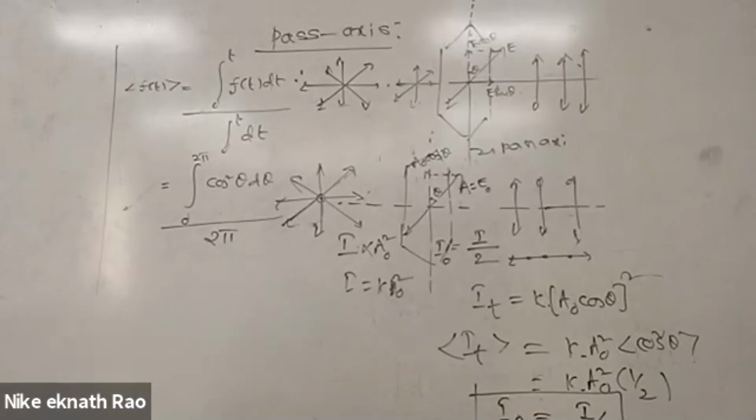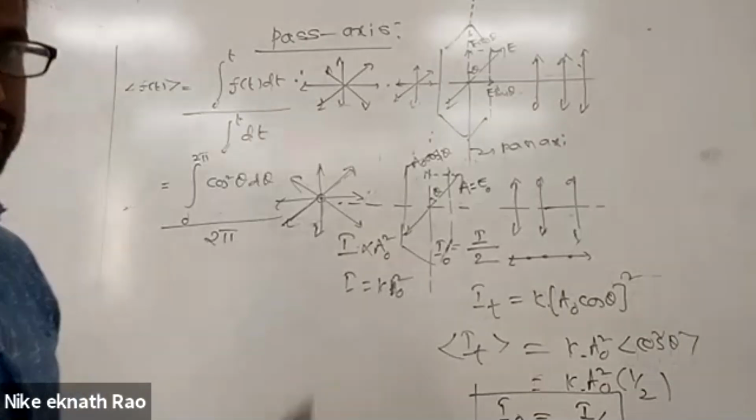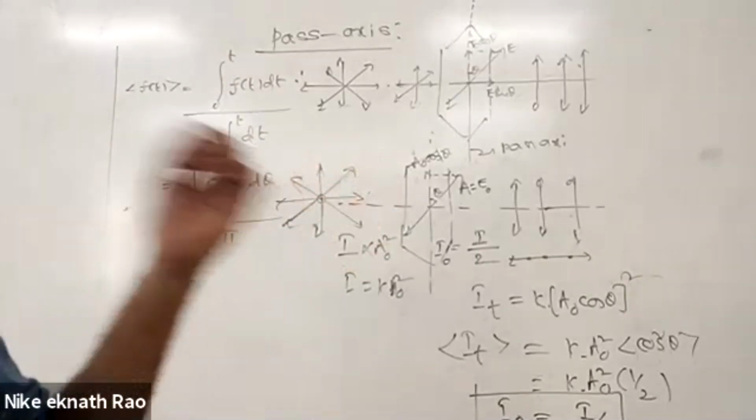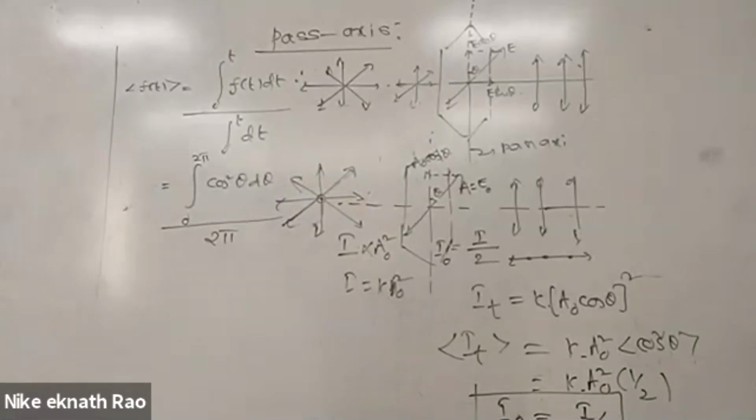We have only two laws here in polarization: Malus law and Brewster's law. If you finish these two laws, polarization gets over. Definition of polarized light, definition of unpolarized light, intensity. If you know two or three numericals on Malus law, that is the syllabus for polarization.